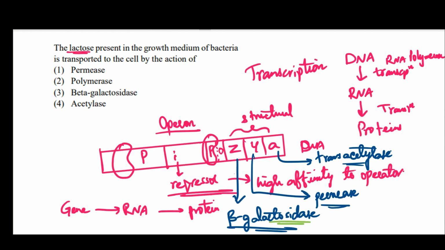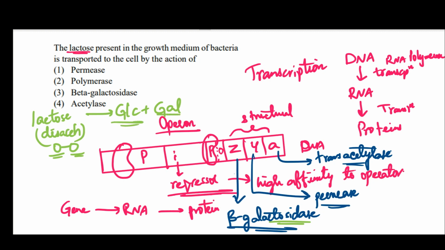This beta galactosidase is an enzyme that converts a disaccharide, lactose, into glucose and galactose. Disaccharide means it's made up of two sugar units basically, where one sugar unit is glucose, the other is galactose. So it breaks it down into glucose and galactose. This is done by beta galactosidase.